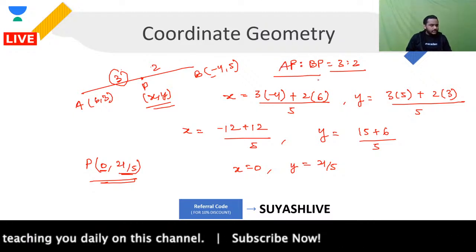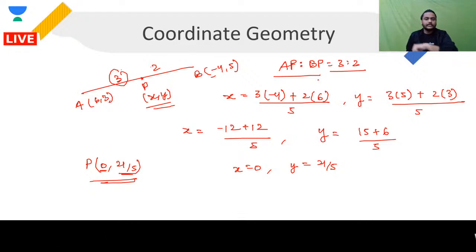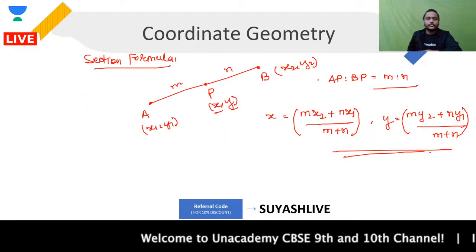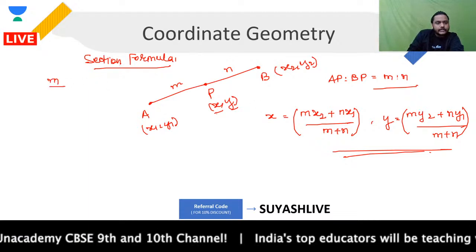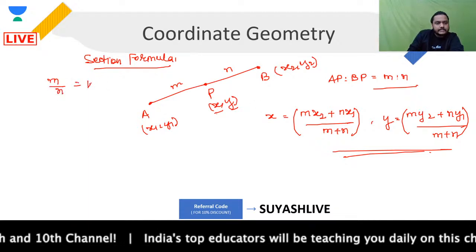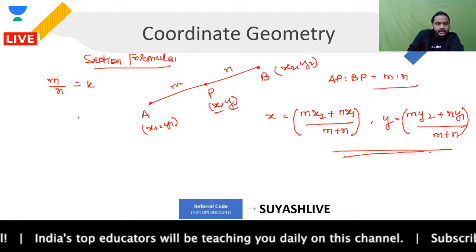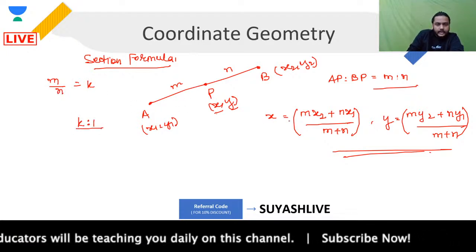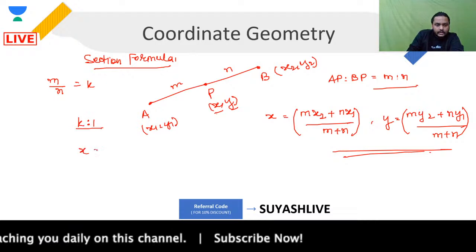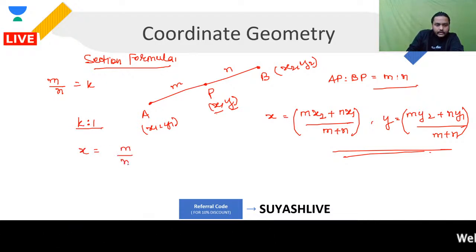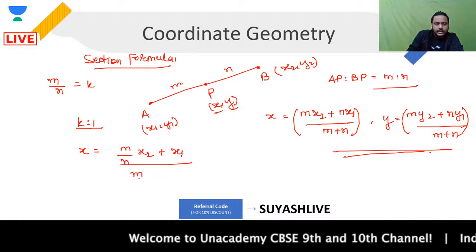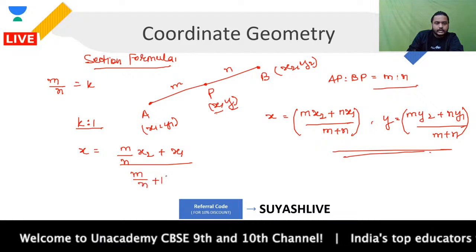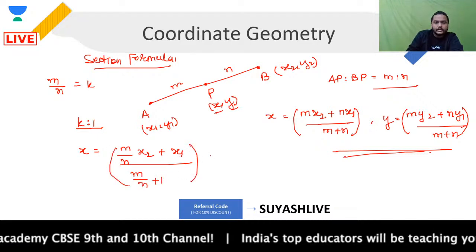Let's talk about one more scenario over here. Look, in this same thing, if I simply take m upon n as k, then this ratio will become k is to 1, and the formula will become x is equal to (m upon n times x2 plus x1) divided by (m upon n plus 1), dividing by n over here.